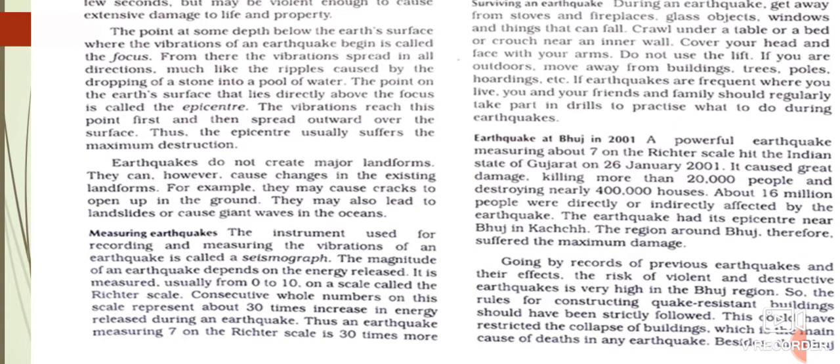And the unit of measuring the earthquake is the Richter scale. This Richter scale ranges from 0 to 9. It was developed by the American seismologist Charles Richter, so on his name the name Richter has been derived for this unit.